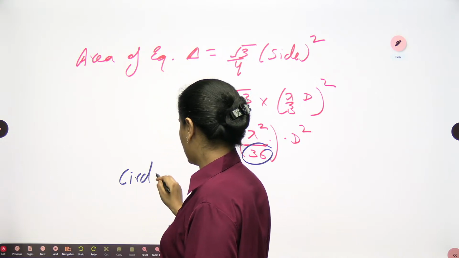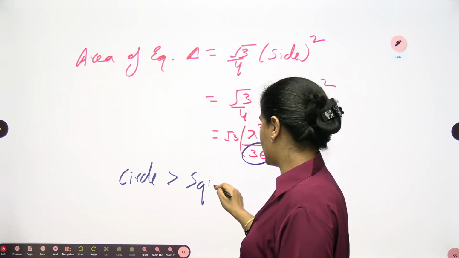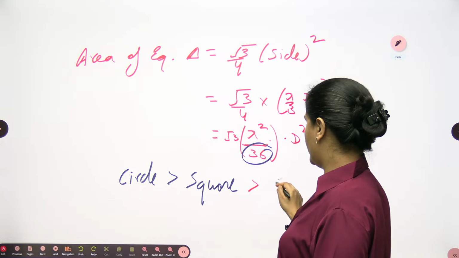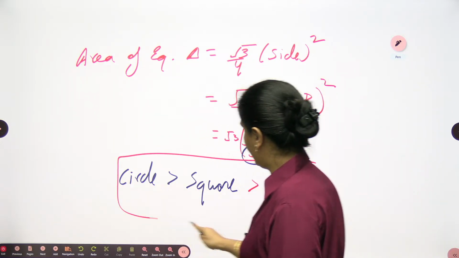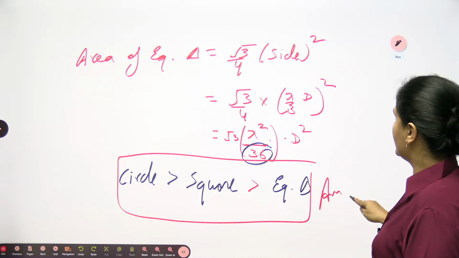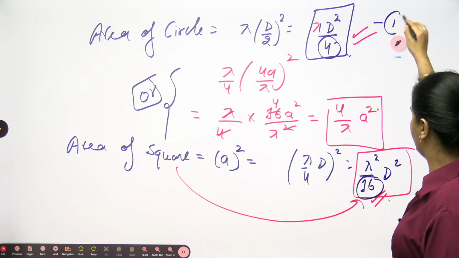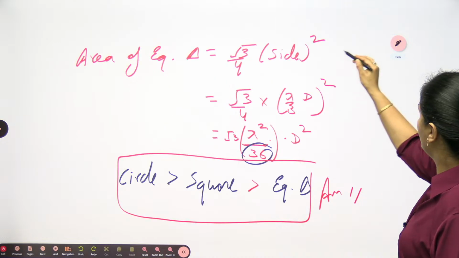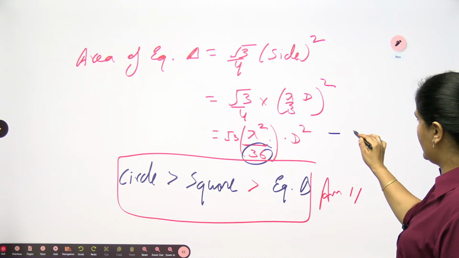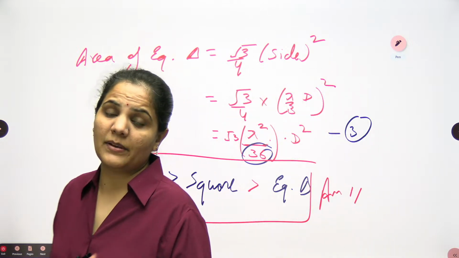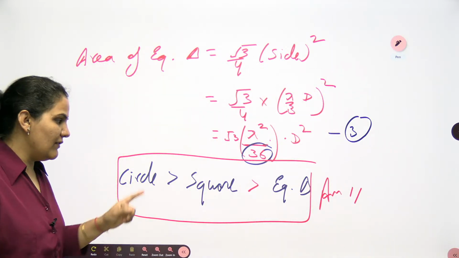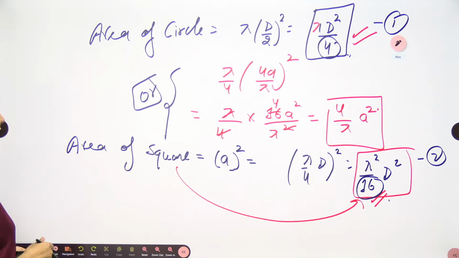So highest area is of the circle, then the square, and then your equilateral triangle. If you want to write down, this will be the correct sequence. From these three you can conclude, mark it as 1, mark it as 2, and mark this as 3. So by 1, 2 and 3 we can conclude the circle is having the biggest area. After that the square will be there. After that equilateral triangle will be there.